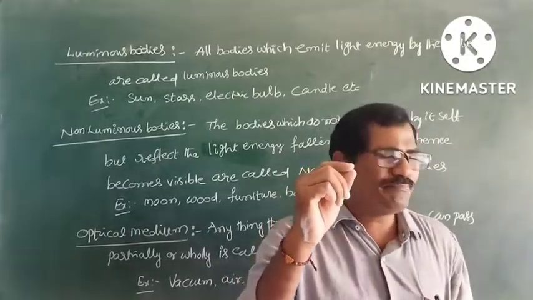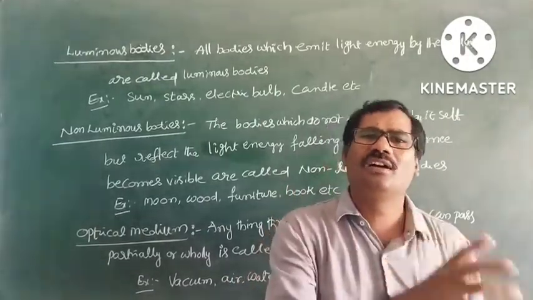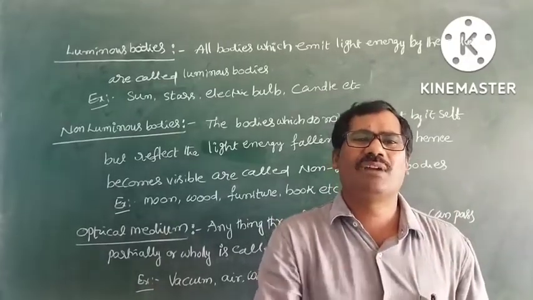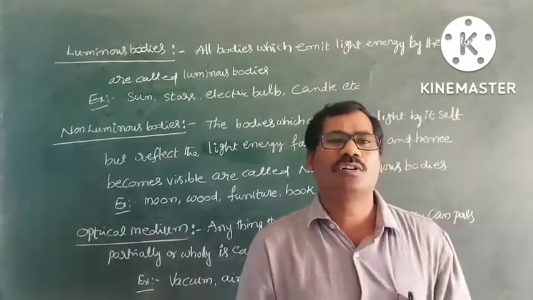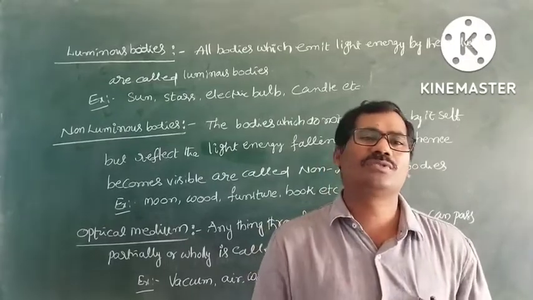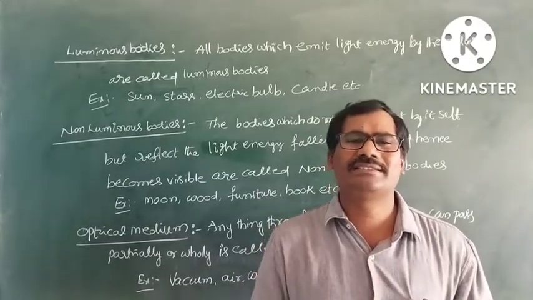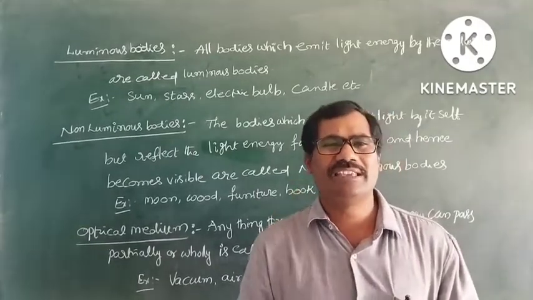That means only some part of the light passes through the object. Examples are muddy water, which has dust particles and sand particles, so the light cannot completely pass through. Smoke, fog, and clouds are also translucent media.